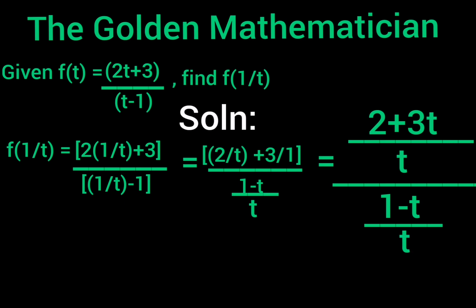So our numerator has a numerator and denominator of its own, and our denominator also has a numerator and denominator of its own. So what are we going to do? There's something we are going to do. We are going to use an inverse method.